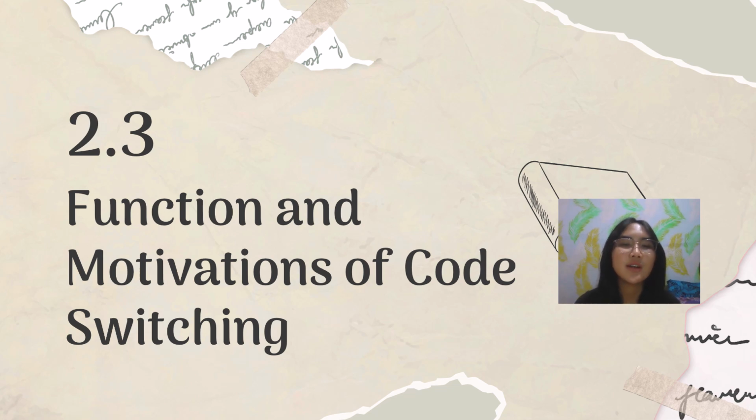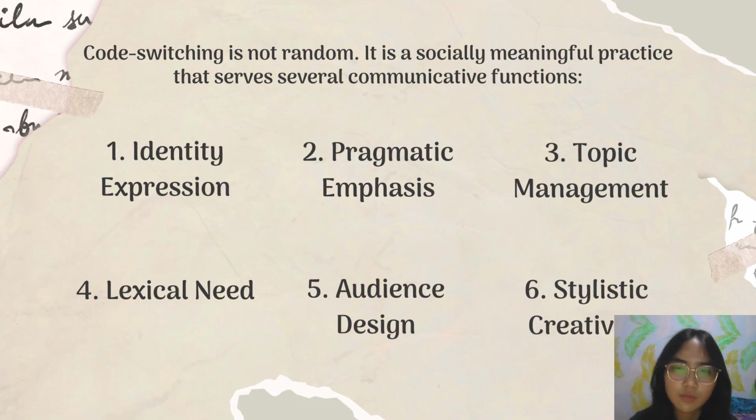And the next is the functions and motivations of code switching. Code switching is not random, it is a socially meaningful practice that serves several communicative functions. There are six. The first is identity expression, the second is pragmatic emphasis, the third is topic management, the fourth is lexical need, five is audience design, six is stylistic creativity.